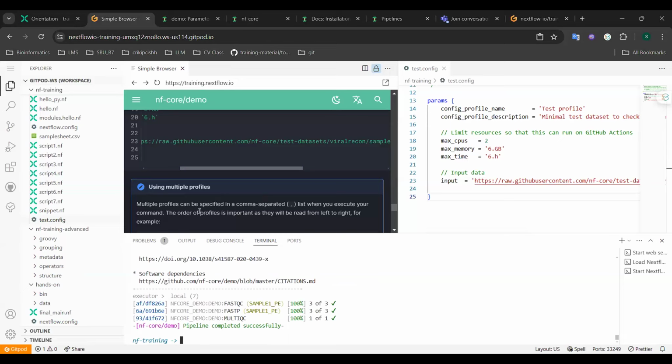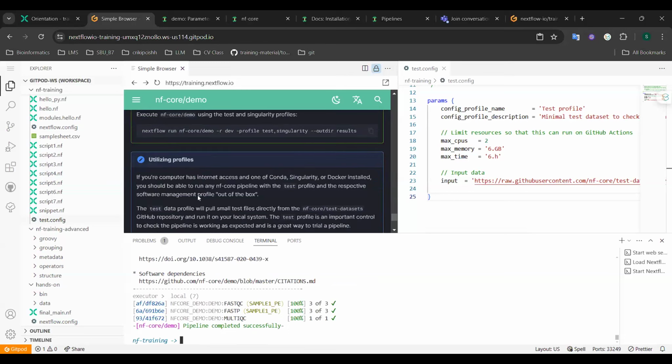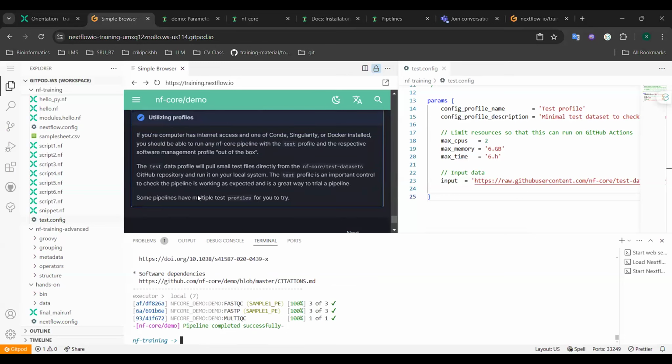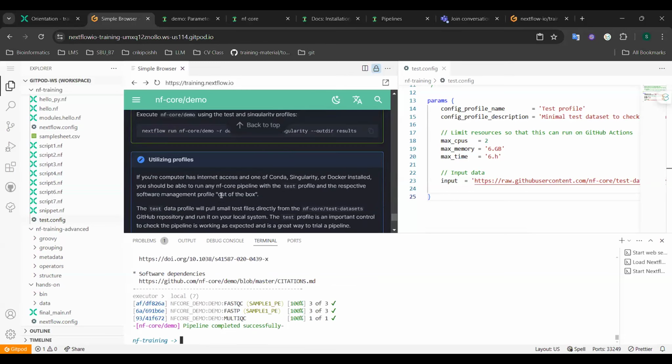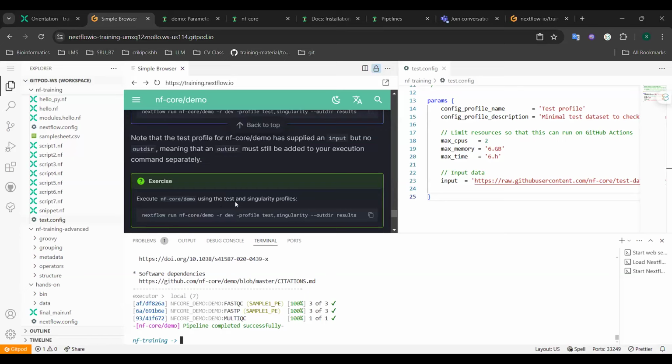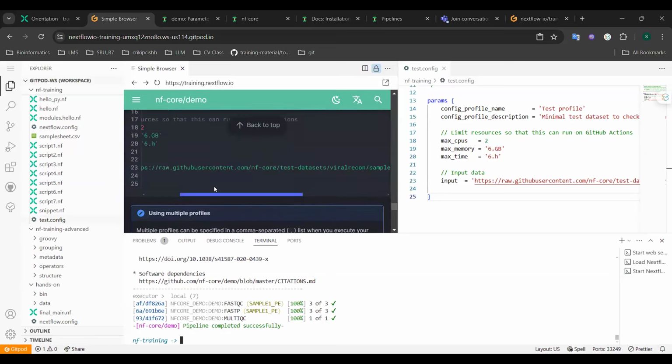And so by using this test profile, you can quickly test the pipeline's functionality and ensure that it runs correctly on your system. So before running it with your actual data, you have to test this pipeline using the test profile.